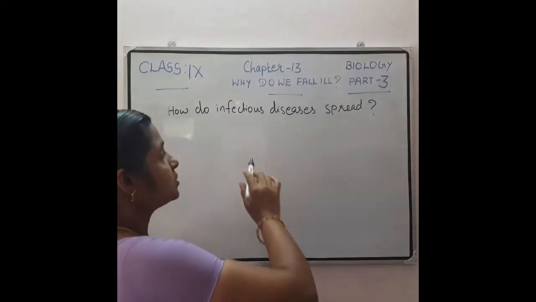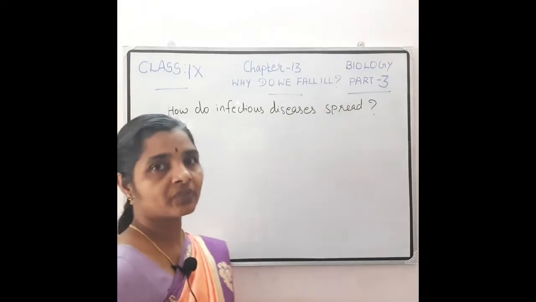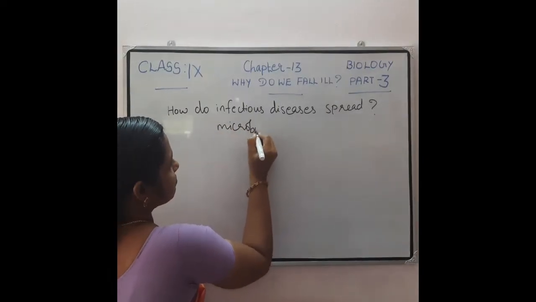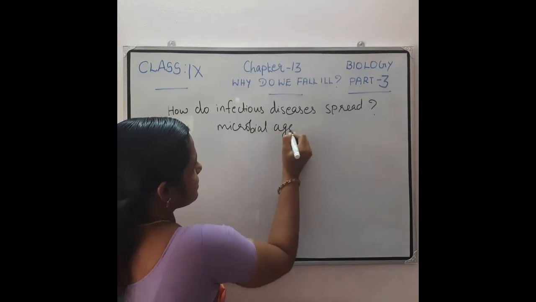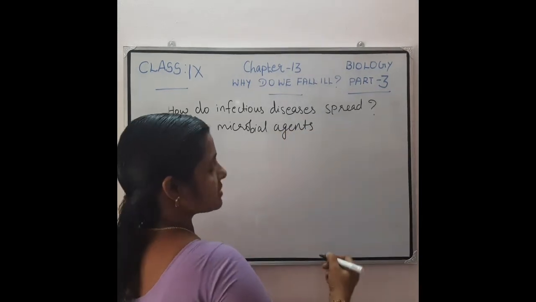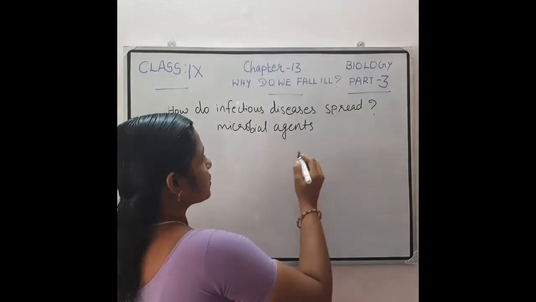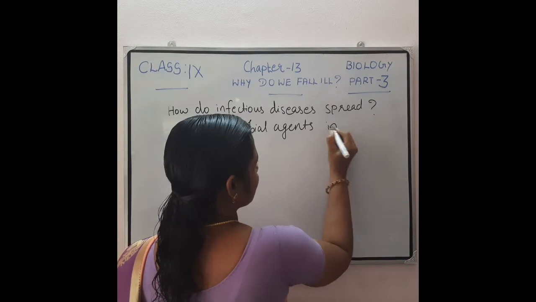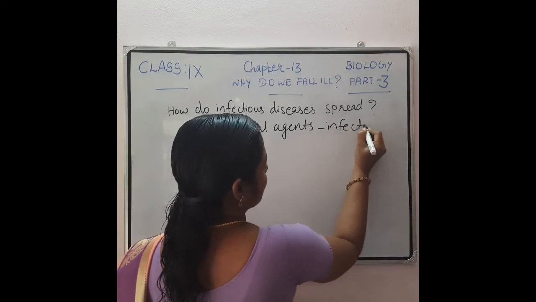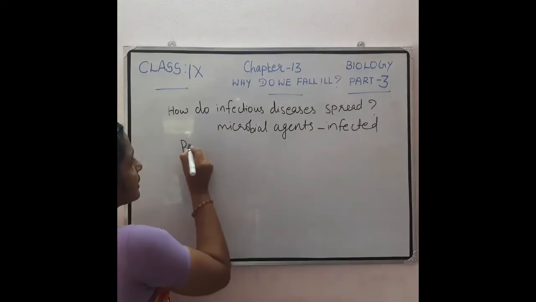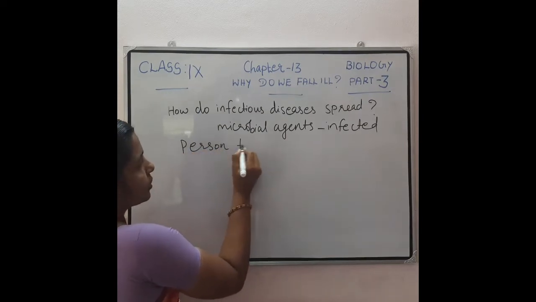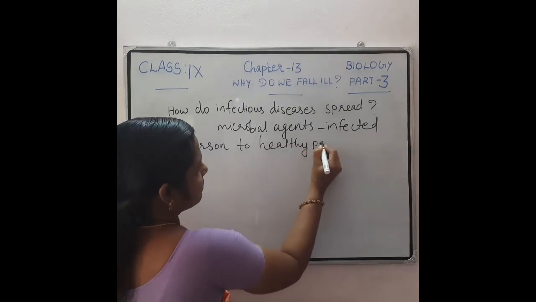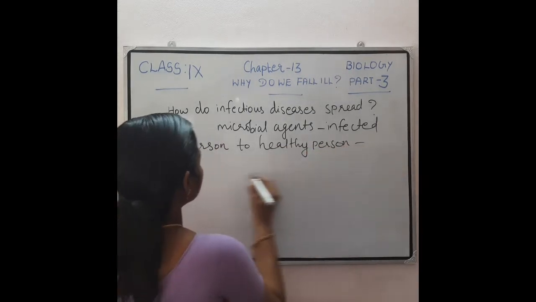The question is, how do infectious diseases spread? You know that many microbial agents, that means disease causing microorganisms, that is pathogens, move from an infected person to a healthy person in different ways.